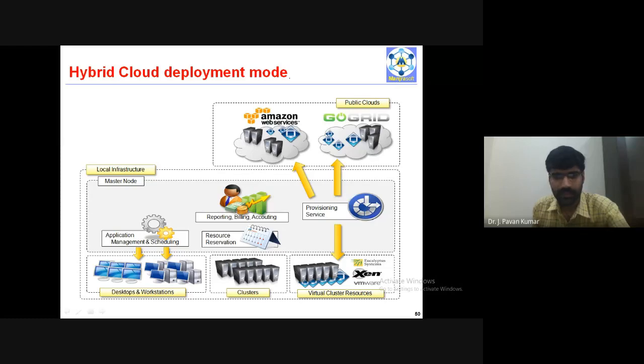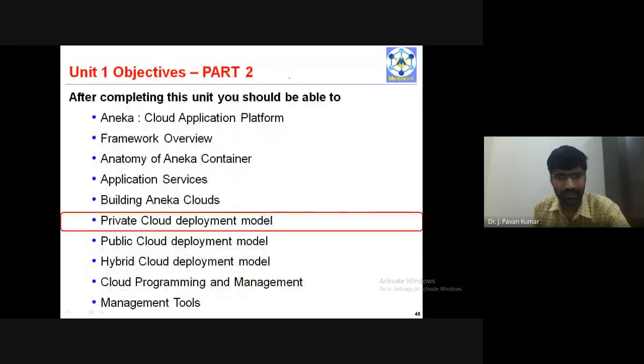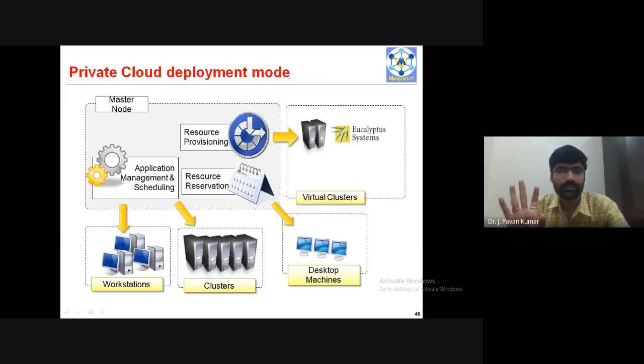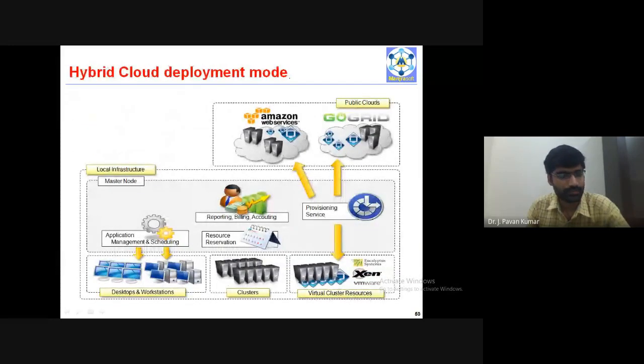There are three types: private, public, and hybrid. These are with respect to Aneka. Earlier we have seen them with respect to cloud in general, but with respect to Aneka, these are the things. These are specific to Aneka, that you remember. Next, we'll be seeing in the next class how thread programming can be used with Aneka in order to build cloud applications.